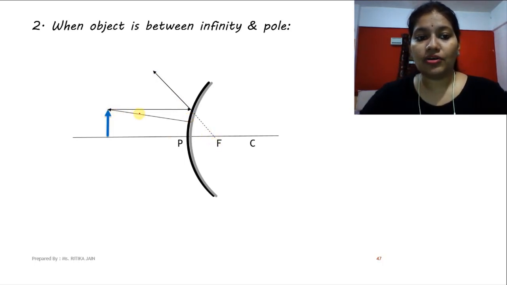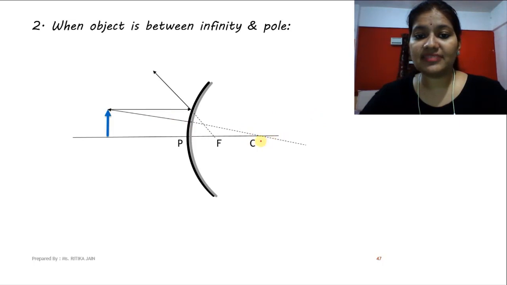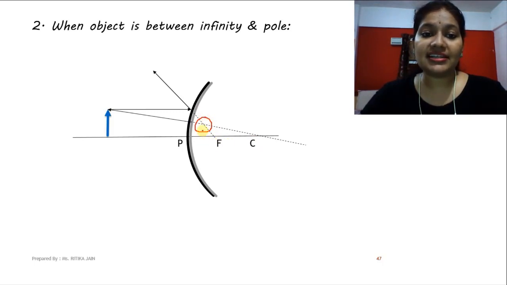Now the next rule: when the light ray retraces the original path, it is passing through the center of curvature. So again extend this light ray, it is passing through the center of curvature. So here we have got the point of image, the intersection point obtained here. At this point we will obtain our image.